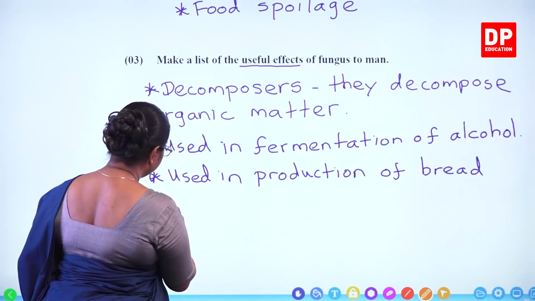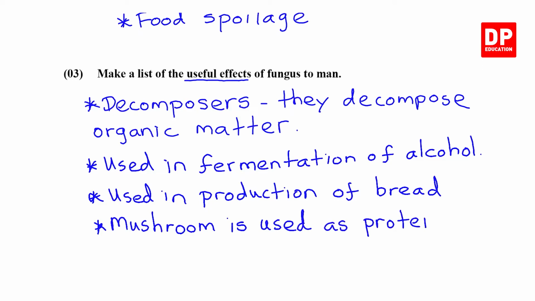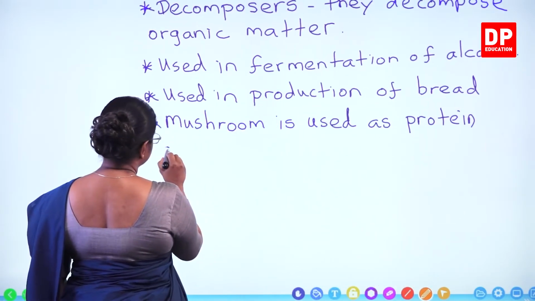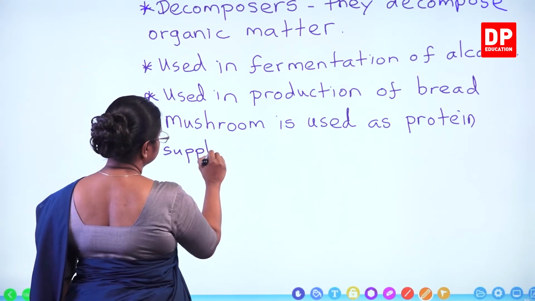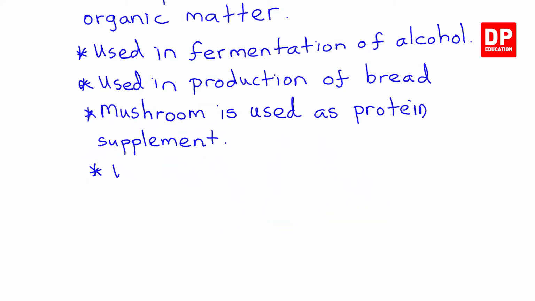Then I told you all about the mushroom. Mushroom is used as protein supplement. Used to produce antibiotics.